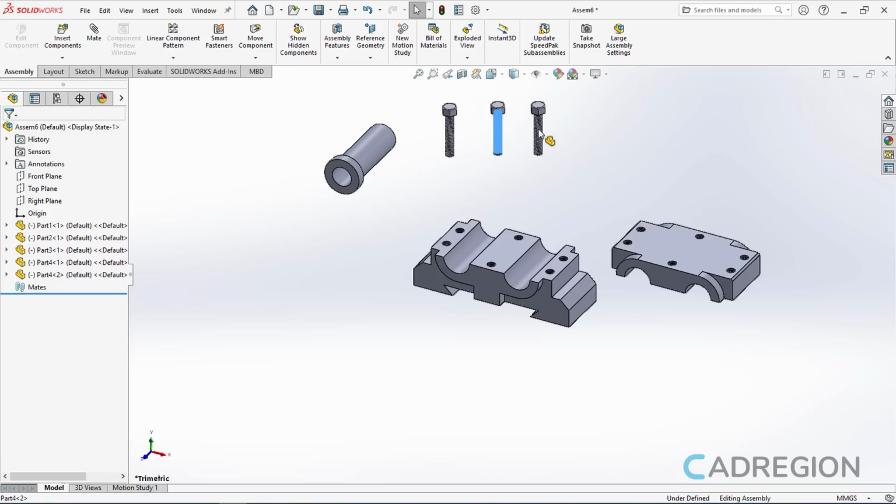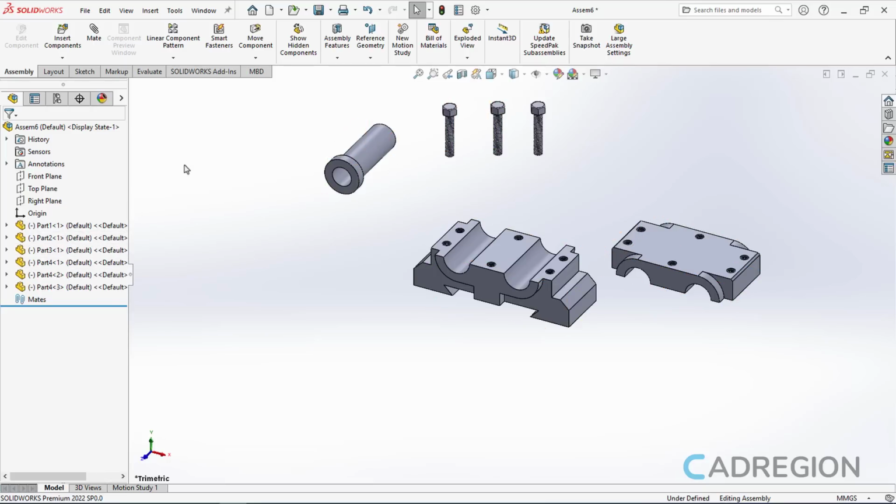Notice that a copy of this part appears. I will release the click and then the Control key, and notice that the copy was placed. At this point, I should mention that every part of the assembly appears in the Feature Manager design tree.